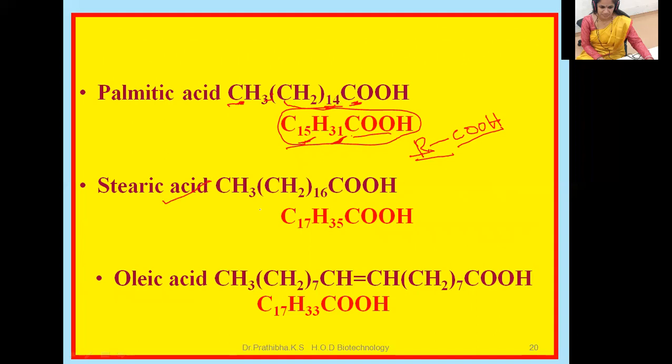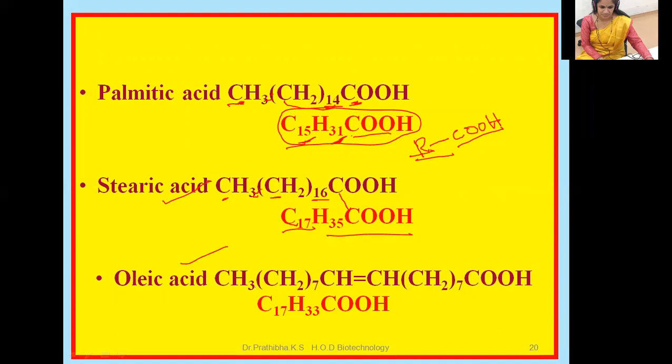Now we can see here stearic acid. Stearic acid formula here is C17. COOH as it is, we are going to write. R here already has 16 C, plus 1, this is 17. So C17. 16 times 2 is 32, then 33, 34, and 35. So here C17H35COOH.